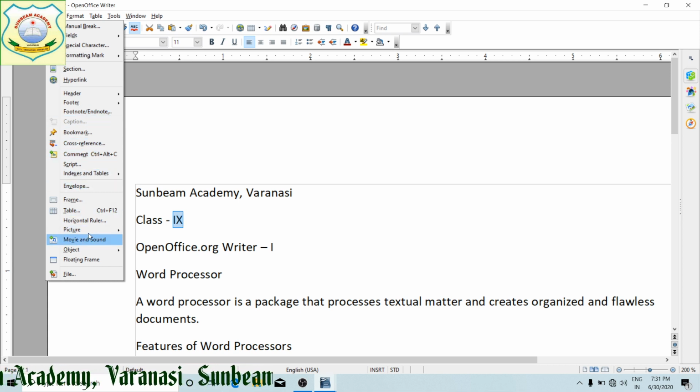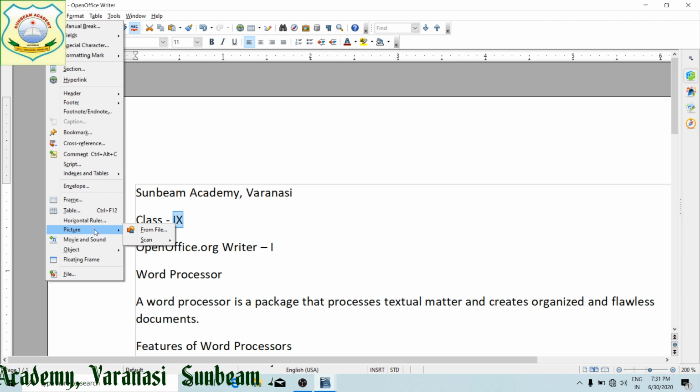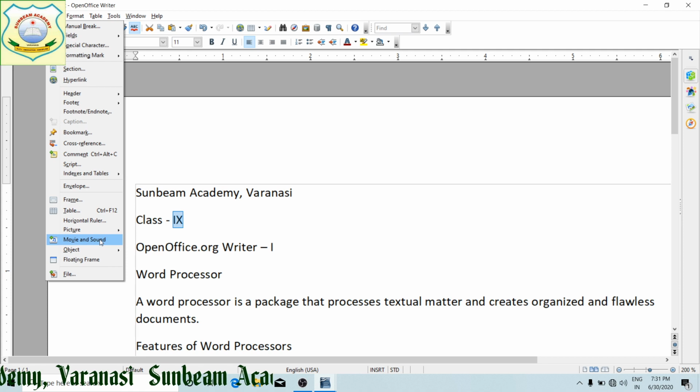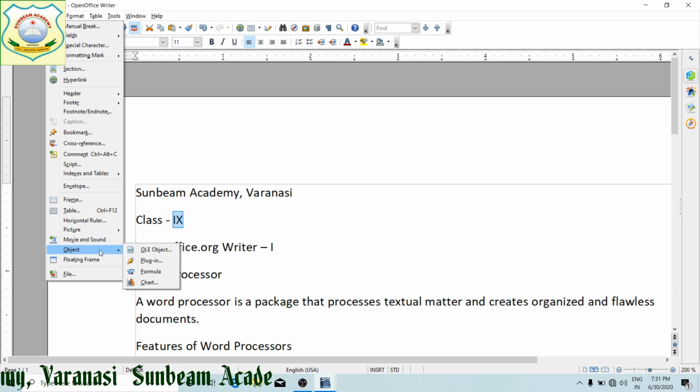Then we can add pictures. Pictures can come from a file, from a scanner, anywhere. Movies and sounds we can paste. Objects we can take, as I told you, OLE objects can be used. Formulas and charts can all be inserted.